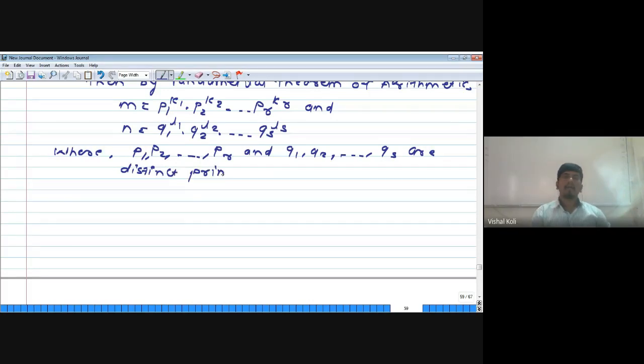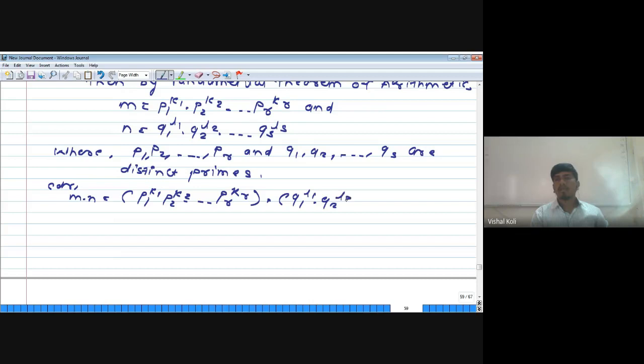Now consider the product m into n. m is p1 to the power k1 into p2 to the power k2, up to pr to the power kr, and n is q1 to the power l1 into q2 to the power l2, up to qs to the power ls.